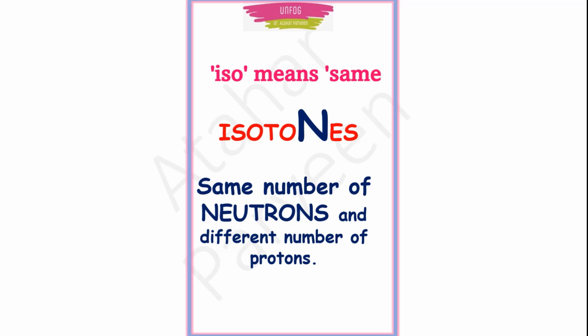Then isotones, N for neutrons, right? Same number of neutrons will be there. What are the other things which will be there other than neutrons? There are protons, right? They'll be different. So in isotones, same number of neutrons will be there.